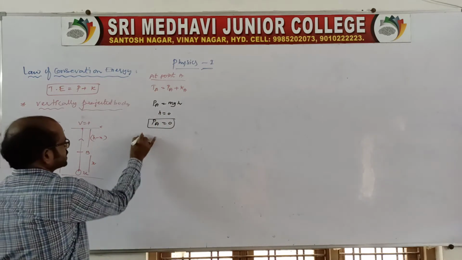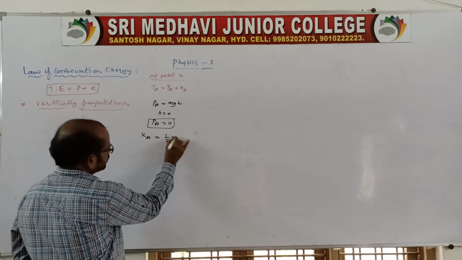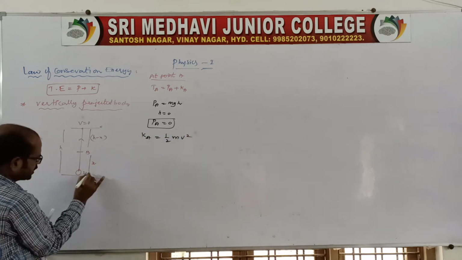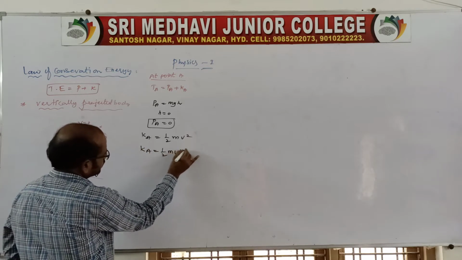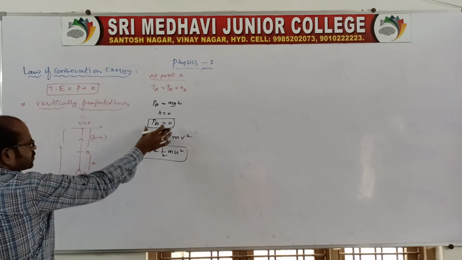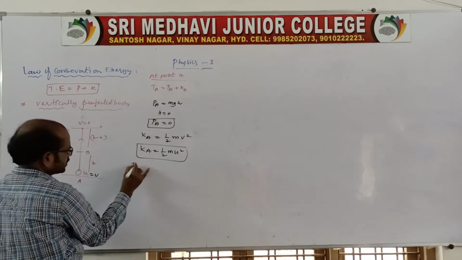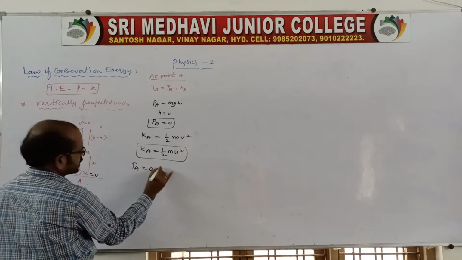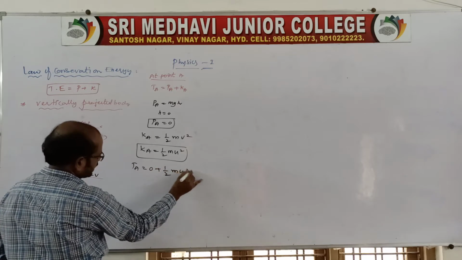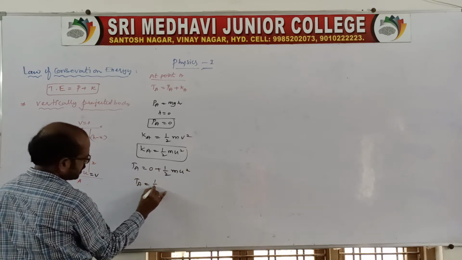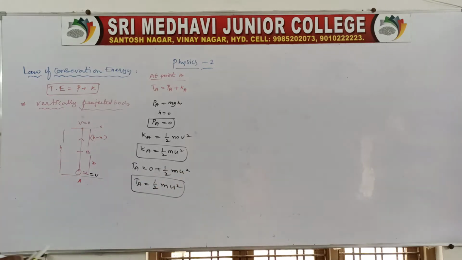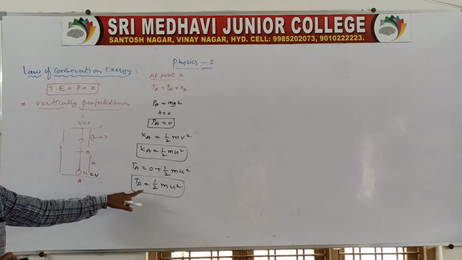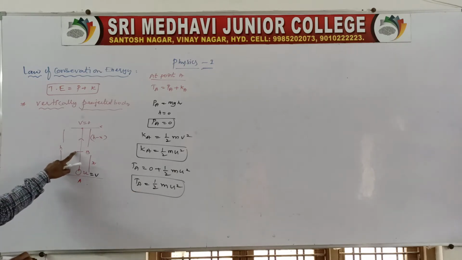Coming to the kinetic energy, it is projected up with velocity u, so kinetic energy at point A is equal to half m u square. Now substituting, potential energy is 0 and kinetic energy is half m u square, so total energy at point A is half m u square. And you go for point B.